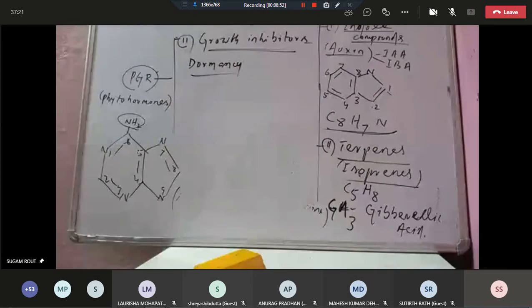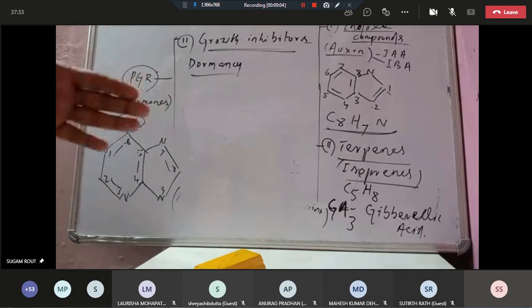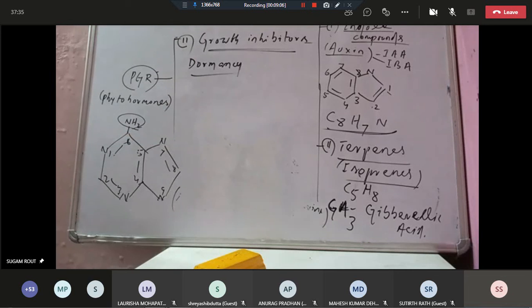The buds remain in dormant conditions, so usually seed germination does not occur, or will be delayed. That is due to the presence of growth inhibitors. Seed germination will delay, right?